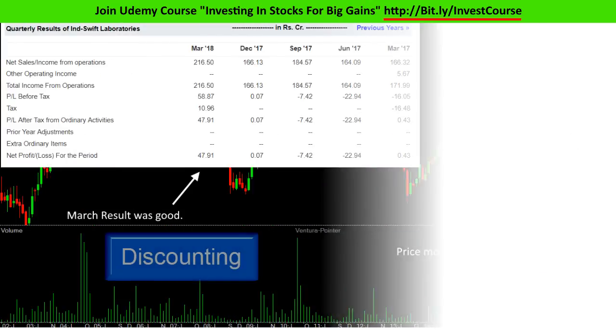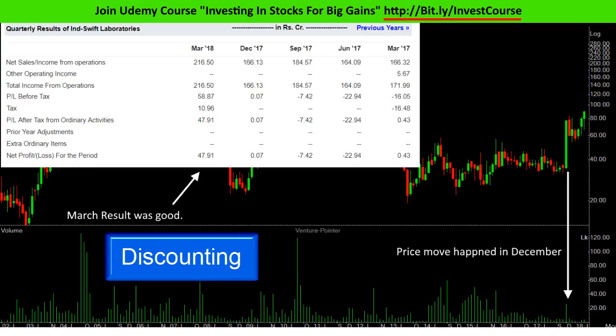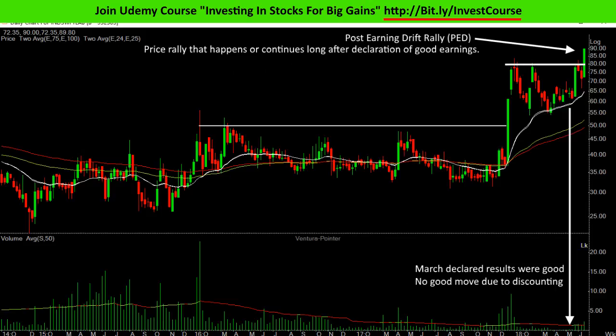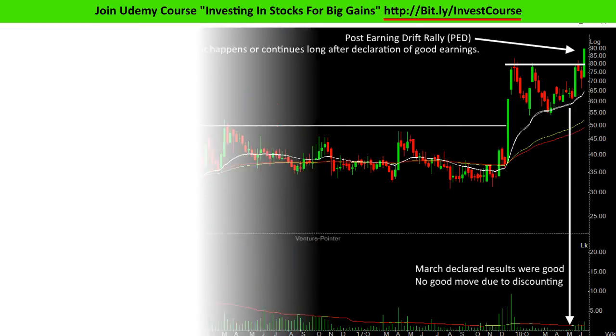For example, here is the earnings and monthly chart of IndusSwift Labs. As you can see, the rally started in December in expectation of good March earnings. When March earnings got declared, prices didn't move because the upside already happened in December. Now if we look at the same stock in the weekly time frame, we can see post-earning drift in action. Due to discounting in December, prices failed to rise in March, but price rose later as PED. Keep in mind there is no guarantee discounting and PED will happen for sure, but when they happen, you should be ready to take advantage of it.